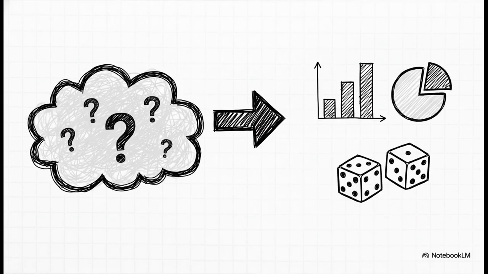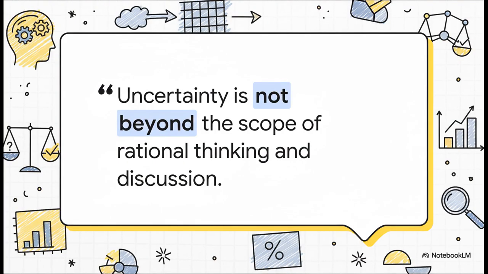So here's the key lesson. If you take away just one thing from this section, make it this. Uncertainty isn't some vague, mysterious feeling. It can be quantified. We can actually put a number on it. And once it has a number, we can start to reason about it logically. This quote really just nails the central idea. By quantifying uncertainty, we're pulling it out of the realm of gut feelings and hunches and bringing it into the world of rational thinking, a place where we can analyze it with evidence and actually debate it.